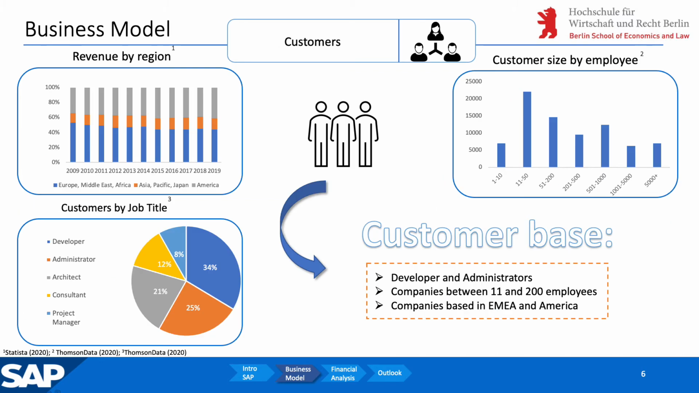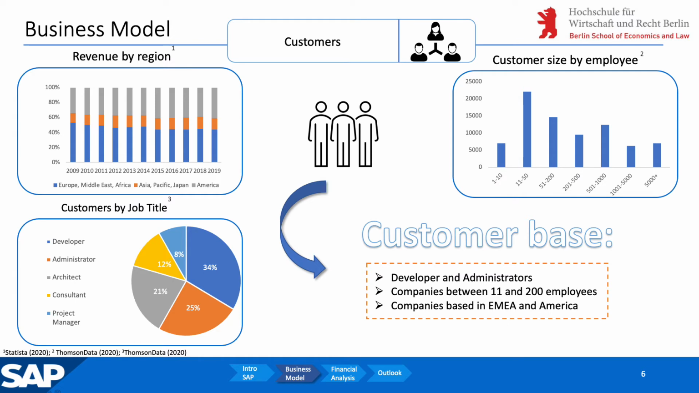Now let's try to identify the main customer base for SAP. In order to do that, we have to look at the revenues by regions first. Between 2009 and 2019, SAP makes nearly 85% to 90% of its revenue in Europe, Middle East, Africa, and America. The main revenue percentage of the APJ region is just shy of 10%. This concludes that SAP's main customers are based somewhere in Europe, Middle East, Africa, and America.